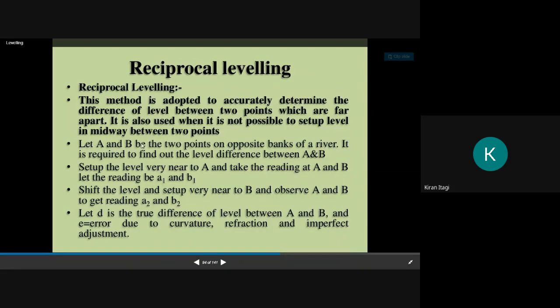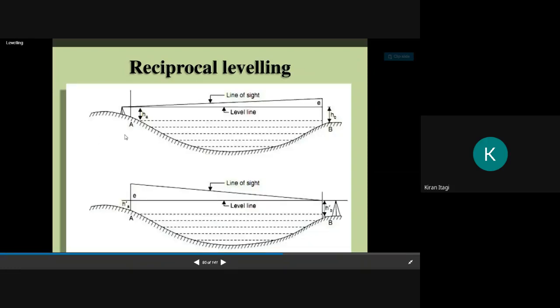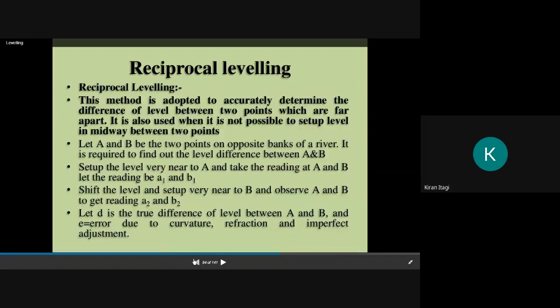So let A and B be the 2 points on the opposite bank of the river. It is required to find out the level difference between A and B. Here you can see this is station A and this is station B, but I am not able to establish an intermediate station here because the water is there. So at that time we will go for reverse leveling, reciprocal leveling.